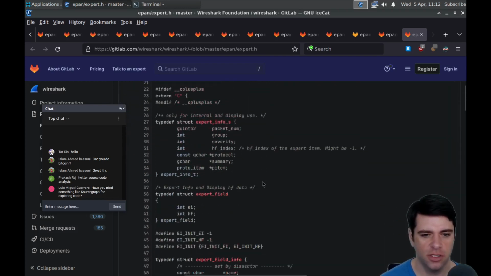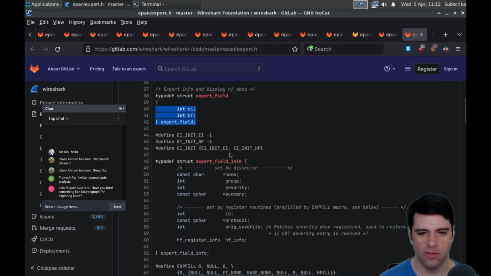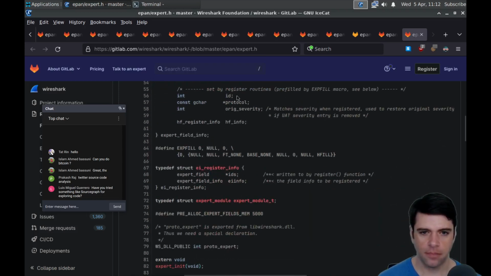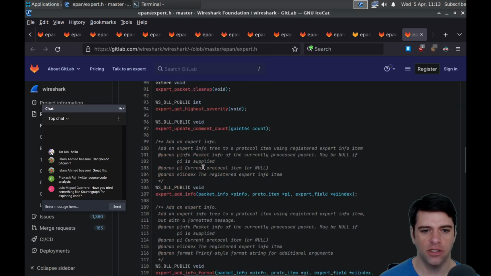Only for internal and display use. Expert field has EI and HF. Expert field info, which is set by the dissector, and then set by some register routines. Proto expert is exported from libwireshark.dll. We need a special declaration. Add an expert info.